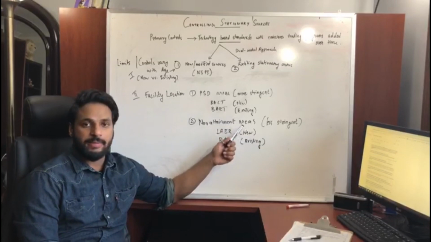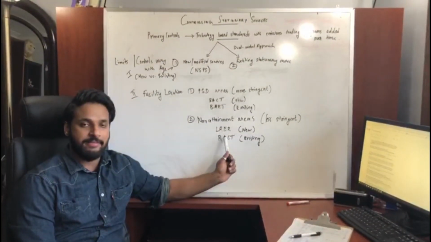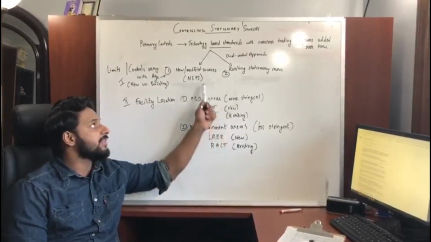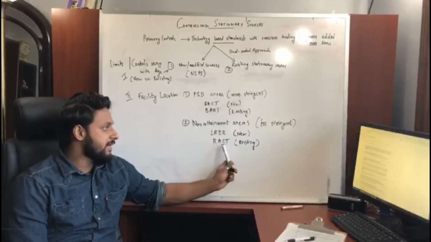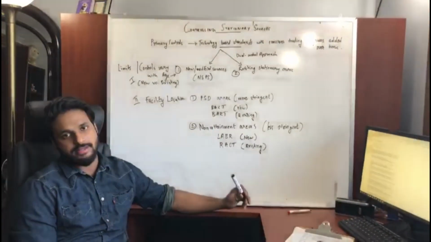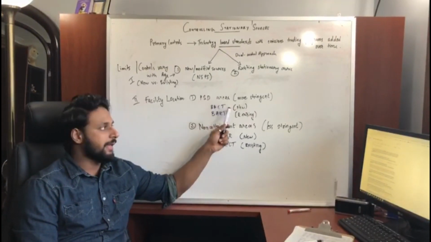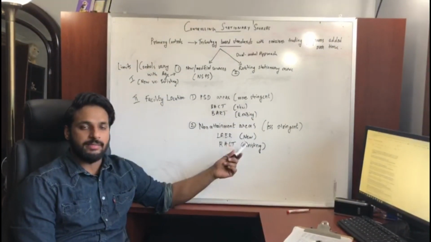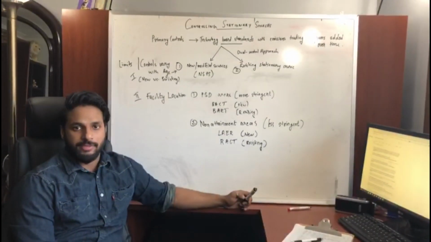And in the non-attainment area, there are two different limits. LAER is the lowest achievable emission rate. It applies to the new sources. And the second one is RACT, the reasonable available control technology. It applies to the existing stationary sources. So the limits or controls in the PSD areas are more stringent than the limits in the non-attainment areas. So continuing over to Akshita for the rest of the presentation.